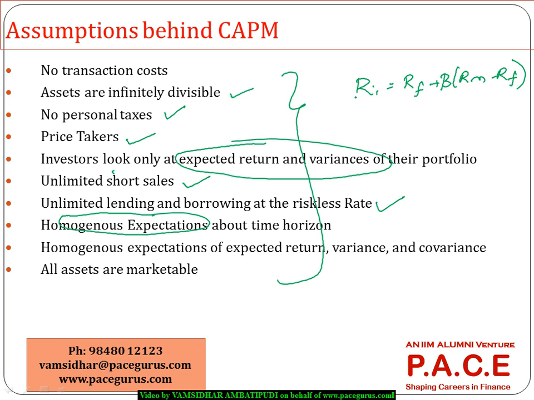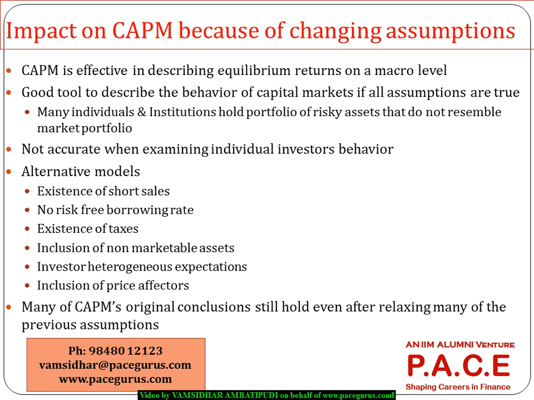So from that standpoint, we may have to adjust this RI either by plus or minus some kind of stuff. That is where this chapter focuses primarily on what if these assumptions are relaxed. What would be the impact in case at least one or more of these assumptions are relaxed? If there are transaction costs, what would be the impact? Or if there are taxes, what would be the kind of impact? That's the kind of analysis this chapter has brought out.